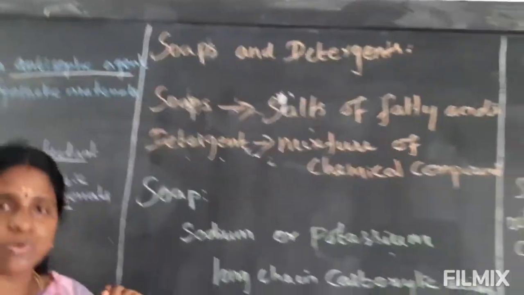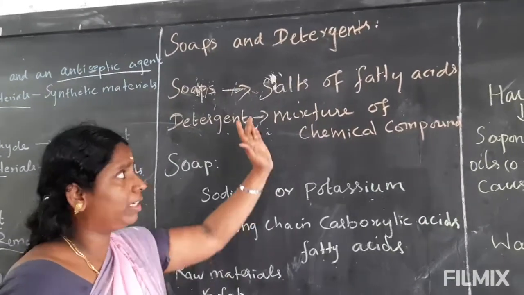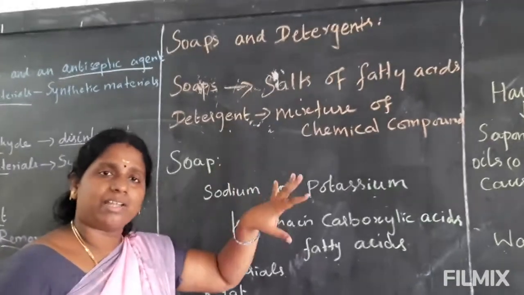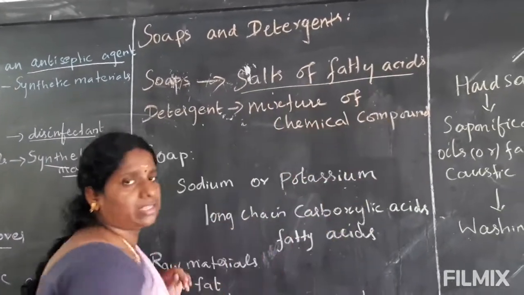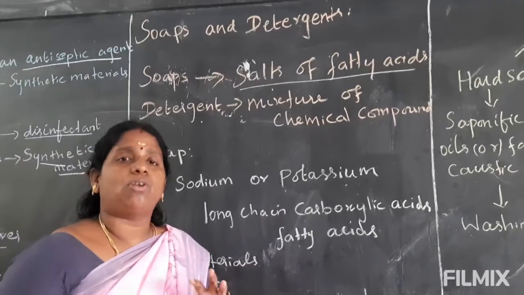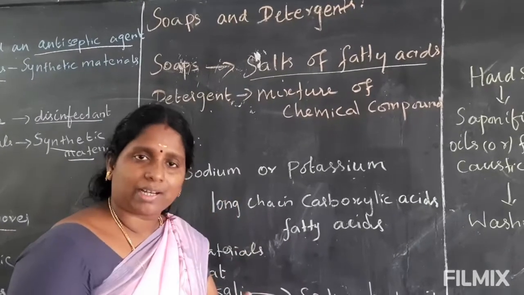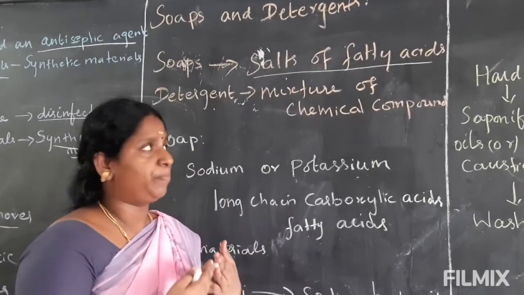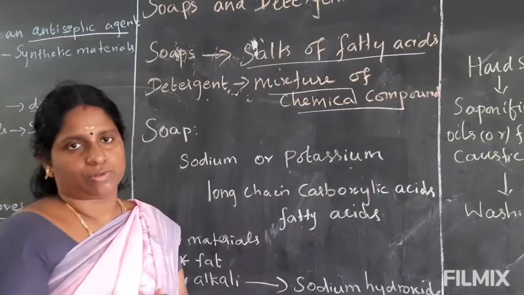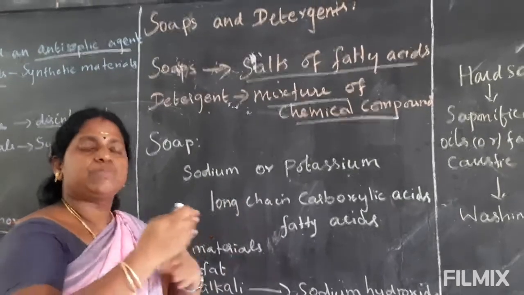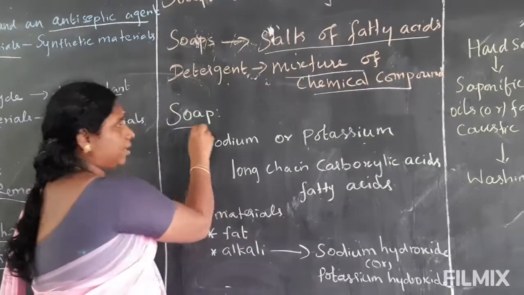What is soap? Soap is a cleaning agent. We know that soap and detergent are cleaning agents. Soap contains salts of fatty acids, so it contains a lot of fatty acids. And detergent is also a cleaning product which contains a mixture of chemical compounds. What is the difference between soap and detergent? We will see later. First, we have to see soap.